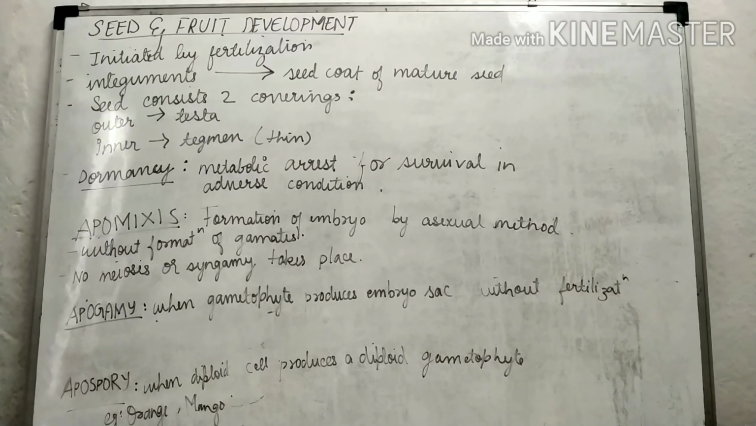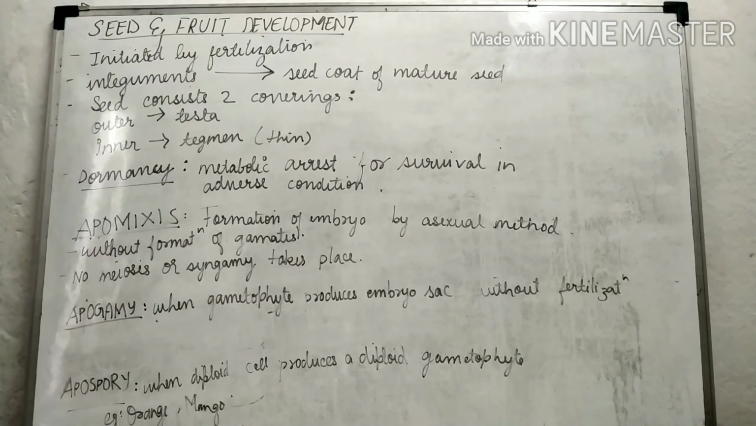Only a few points are left. There is no big concept in it, just small topics remaining, such as parthenocarpy, apomixis, polyembryony, and seed and fruit development. These small topics are the last part of the whole chapter, so we'll complete them in this lecture today, and then we'll go on to the next chapter.